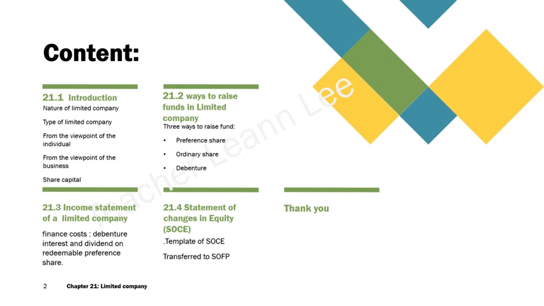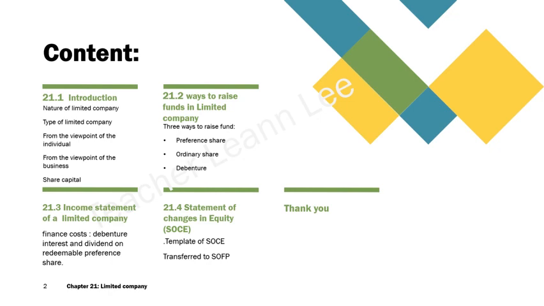And 21.2 is the ways to raise funds in the limited company. There are three ways to raise funds. Either they could issue a preference share, which has redeemable and non-redeemable preference shares, or the ordinary share, which is issued to the public to increase their capital when the public invests or buys their shares.